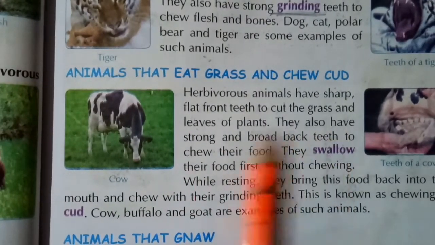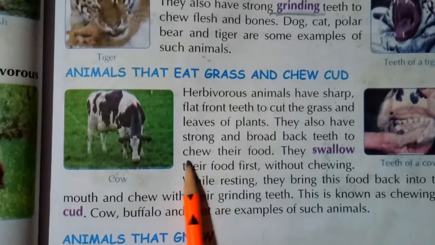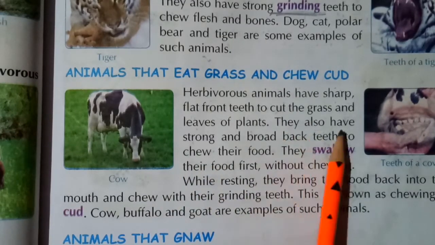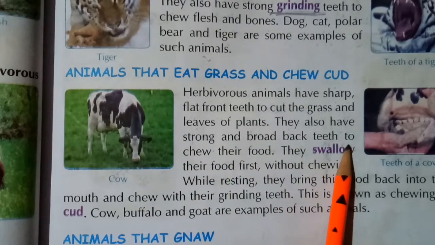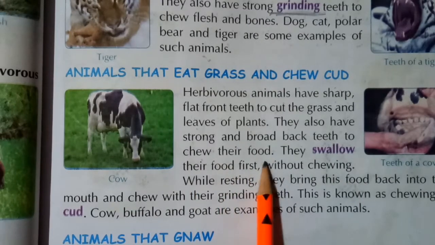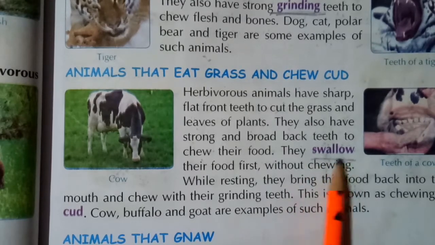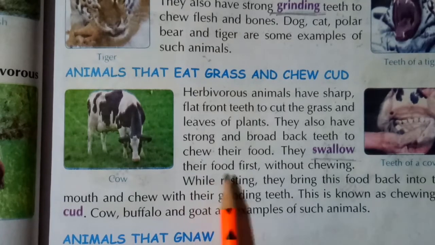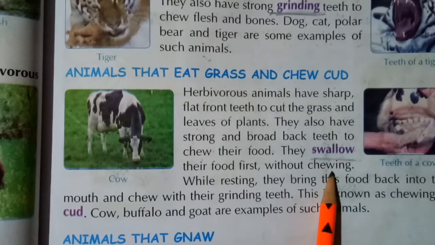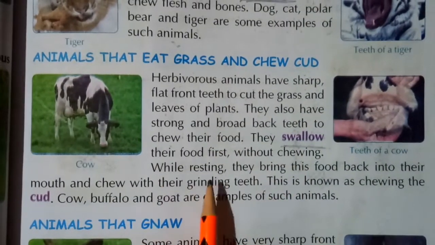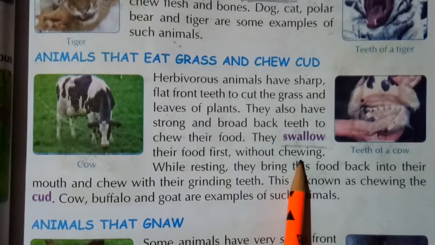They also have strong and broad back teeth to chew their food. They swallow their food first without chewing.